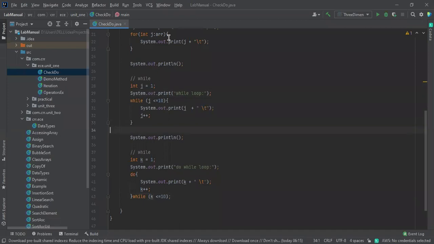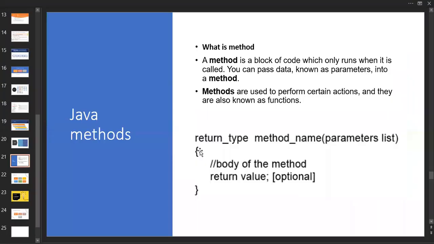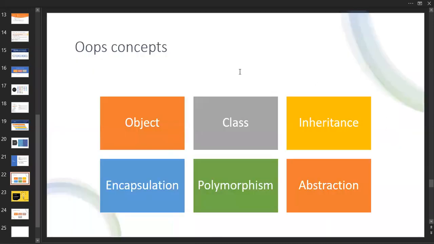So now we are going to the next topic, called Java methods. Let me share my slide. As per your syllabus, they directly mention Java methods, but before this, I want to tell you one thing: the OOPS concepts. From here onwards, the OOPS concepts will start.